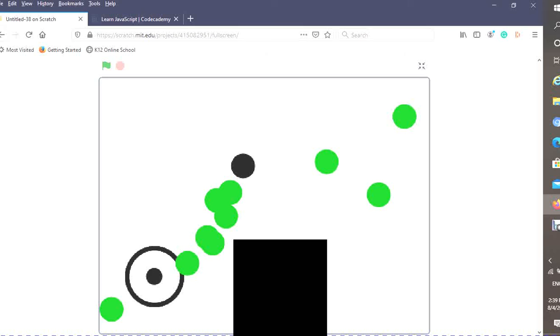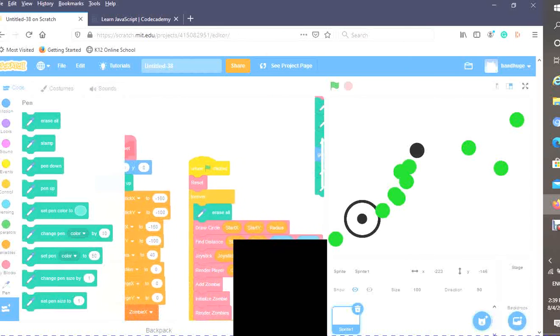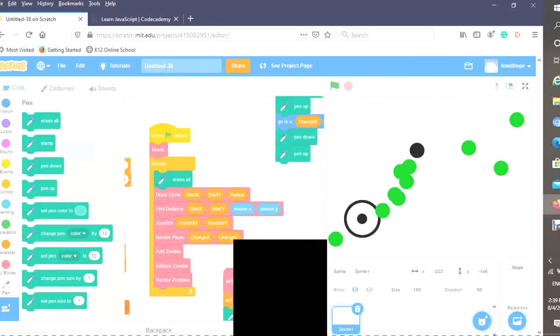Or at least go behind the joystick. Actually, that bug is really easy to fix. But I'm not really going to do it.